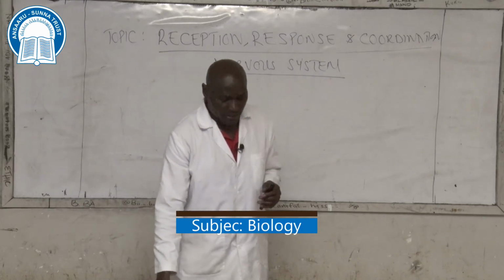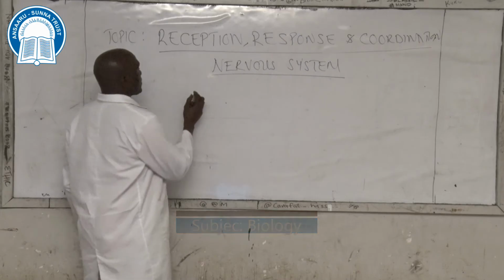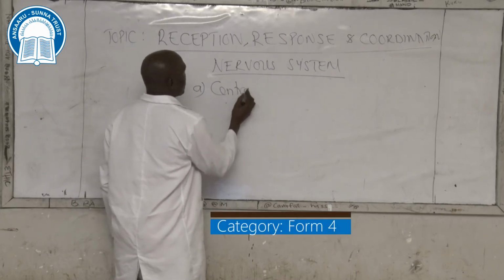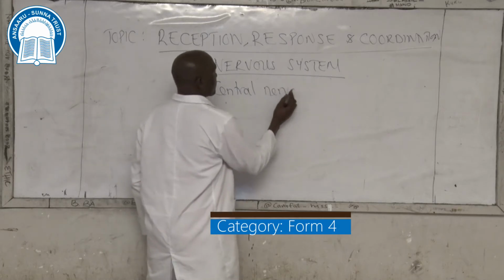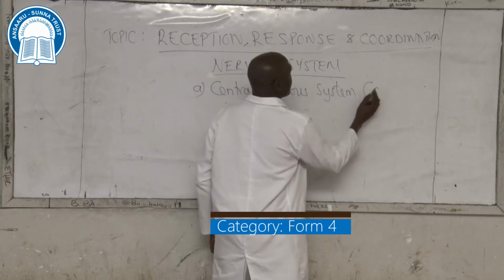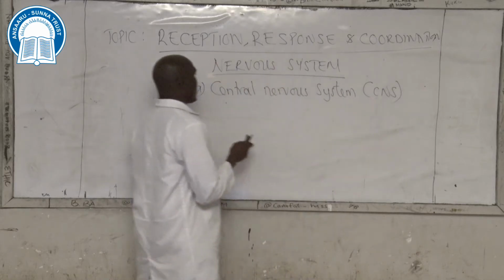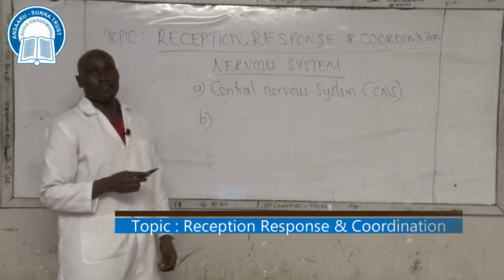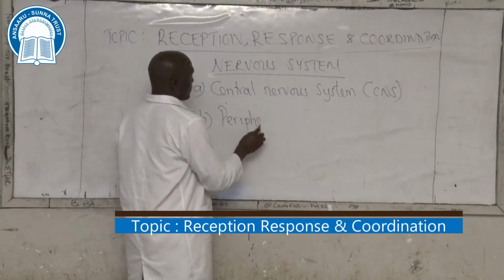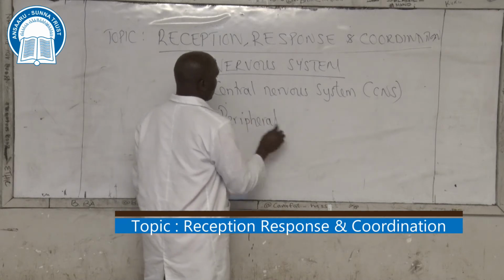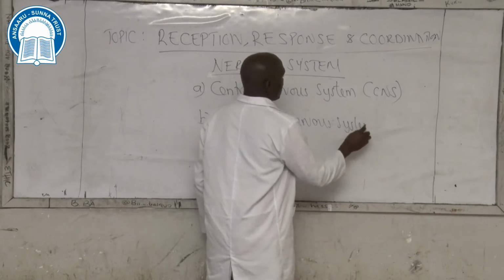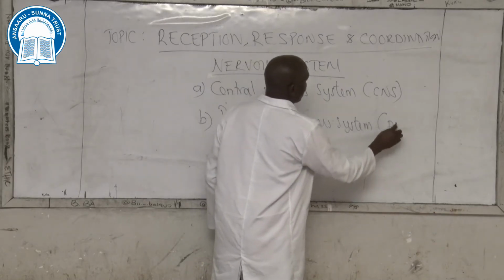We have the first branch, the central nervous system, also known as CNS. The other branch of the nervous system is the peripheral nervous system, sometimes also known as PNS.